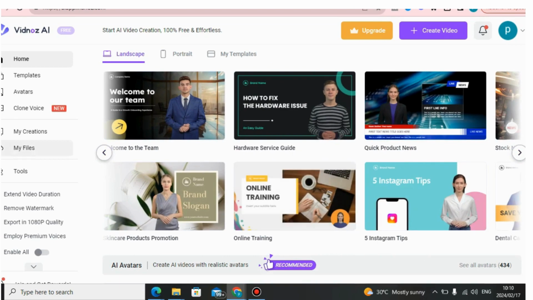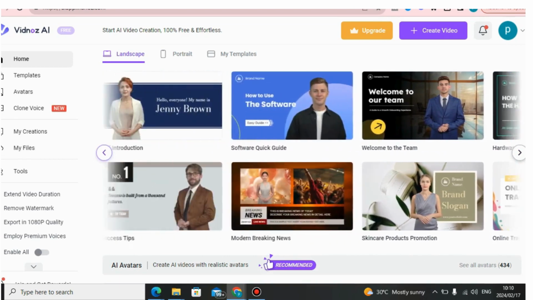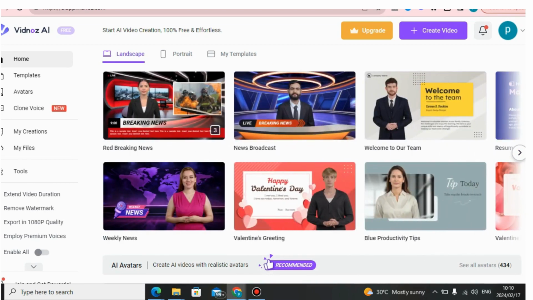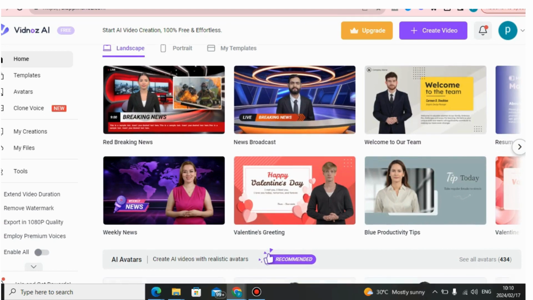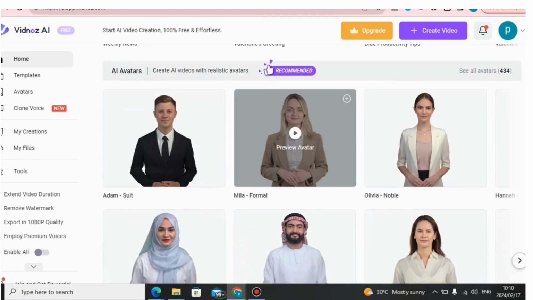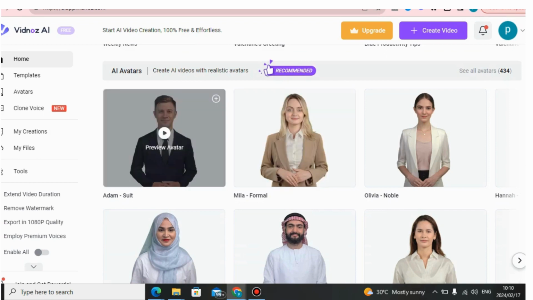So let me show you some of the AI talking avatars that you can use. I'm just gonna scroll down. As you can see, these are some of the AI avatars that you can use. And also these avatars come with clone voice. You can clone your own voice. This is a new feature that Vidnose AI just recently published.